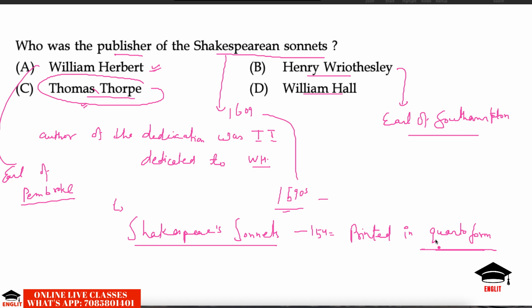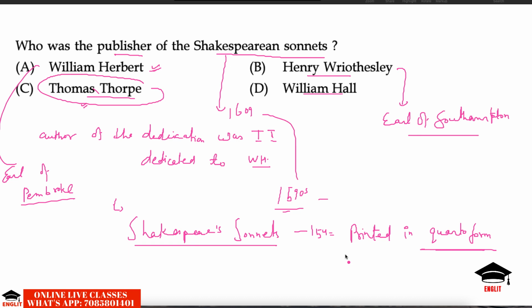Quarto form you can understand as when a printer's sheet is folded twice, so it has 4 pages. One sheet has 4 pages, and on those 4 pages these sonnets were printed. In quarto form, many of Shakespeare's plays were also published. The plays that were published in his lifetime were published in quarto form, and the plays that were published in the First Folio were in folio form.